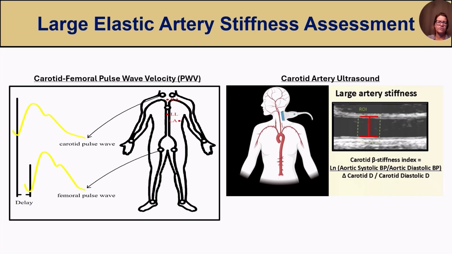Large elastic artery stiffness can be assessed using the gold standard technique of carotid-femoral pulse wave velocity. This measurement assesses the speed at which the pulse wave transfers from the carotid artery down to the femoral artery, with a faster pulse wave transfer indicative of increased arterial stiffness. Arterial stiffness can also be measured directly using carotid artery ultrasound, which measures the distension of the artery with systole to diastole while also measuring central blood pressure.